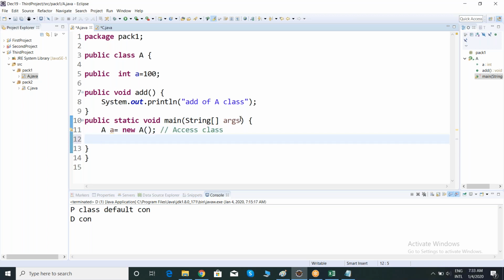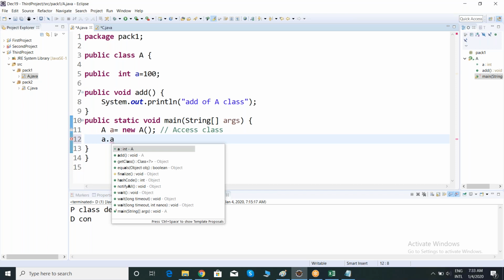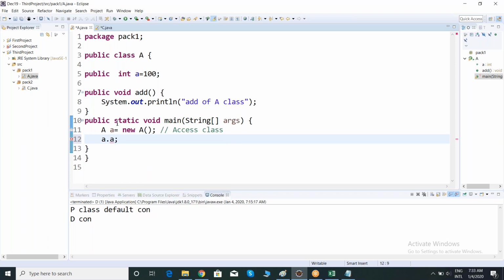And now, can I access my method? First of all, variable. Let me try to access the variable. Why am I getting an error? Obviously, we have to store it into one more variable. Other than that, I can simply directly print it like this, the variable, right? And let me check whether I'm able to access my method or not.